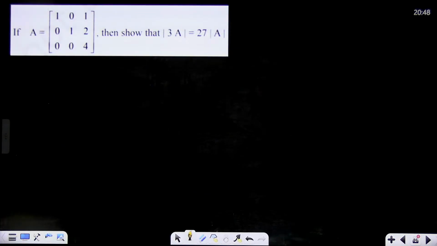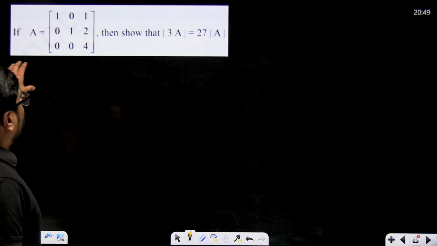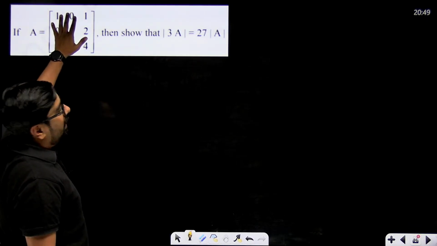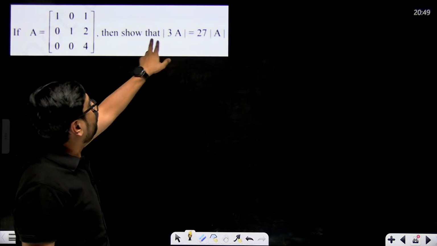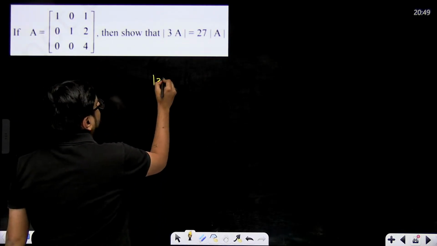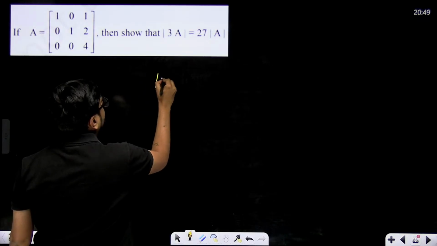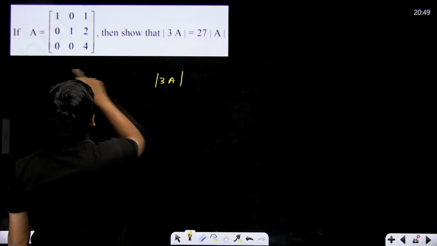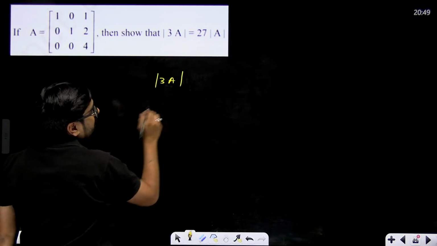That's it. Suppose you have to show this. For this you don't need to solve the determinant. This is a matrix and they are asking you to show that determinant of 3A is equal to 27 determinant of A. Now determinant of 3 times A, 3 multiplied inside the matrix, right?